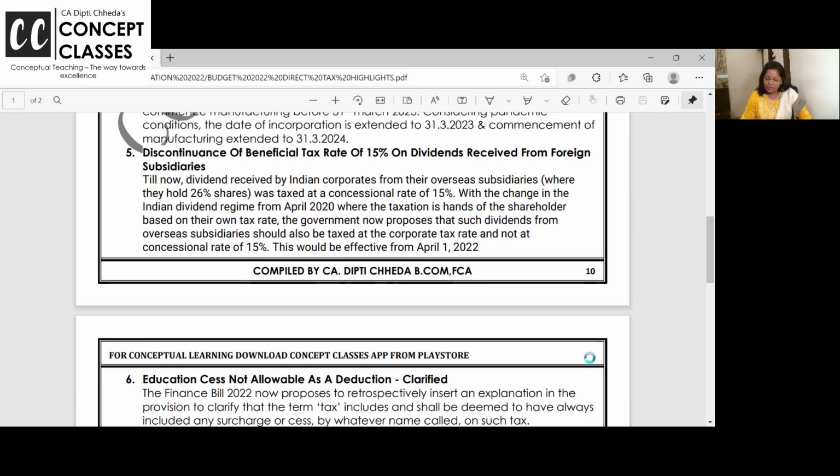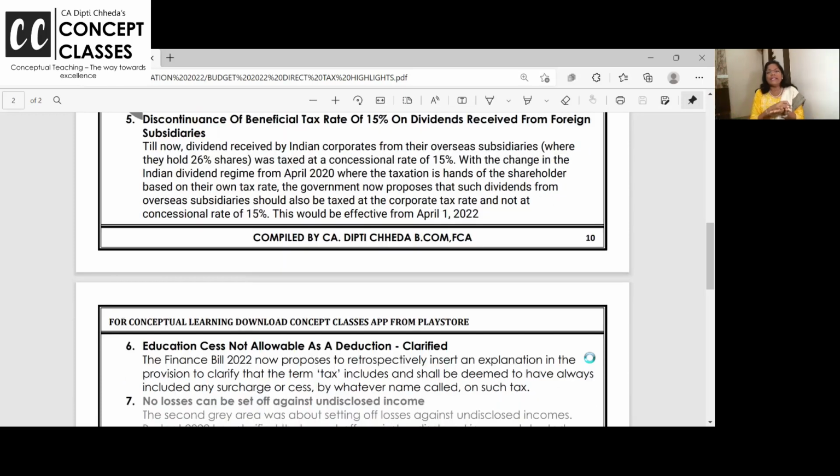Let us read it, it will be clear. Dividend received by Indian corporates from their overseas subsidiaries, where they hold more than 26% share in a foreign company. Earlier, those dividends, when received by an Indian company, were taxable at 15%.